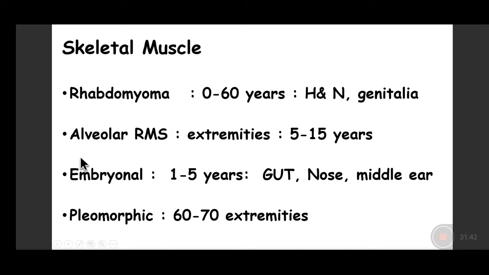More important to remember is the embryonal rhabdomyosarcoma, which may present as grape-like structures projecting inside the vagina, urinary bladder, middle ear, or nasal cavity, in very young children between 1 to 5 years of age, called embryonal rhabdomyosarcoma or sarcoma botryoides. In contrast, the alveolar rhabdomyosarcoma occurs between 5 to 15 years of age, more commonly between 10 to 15 years.